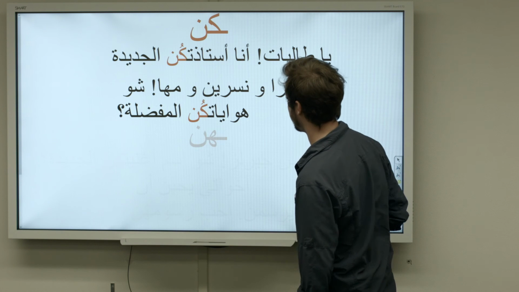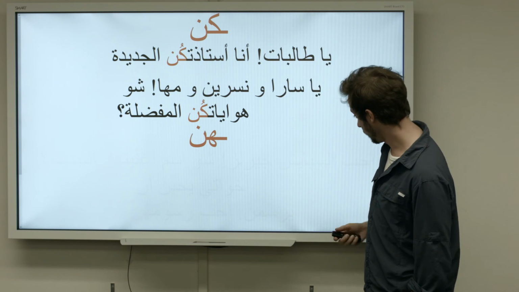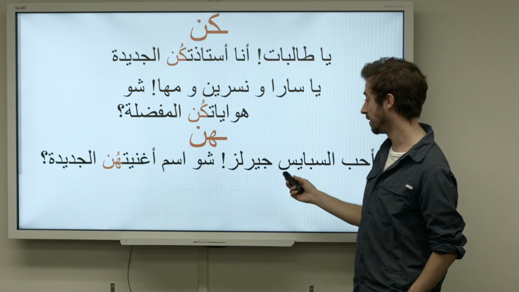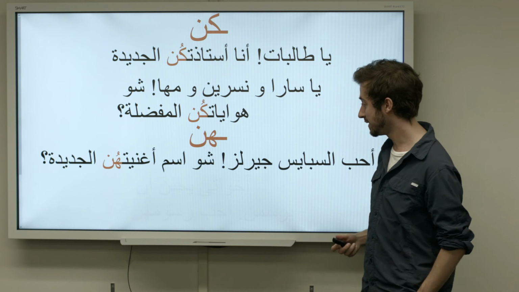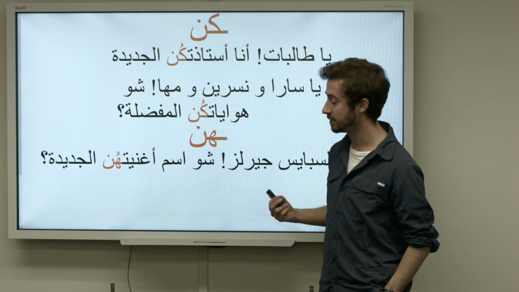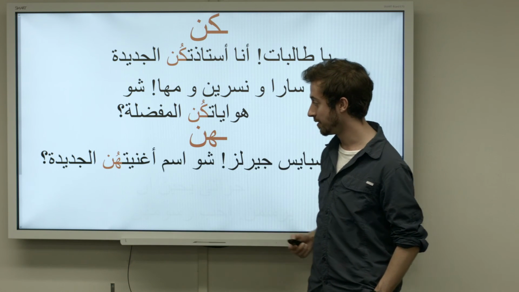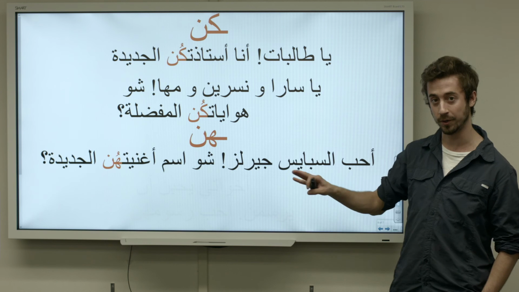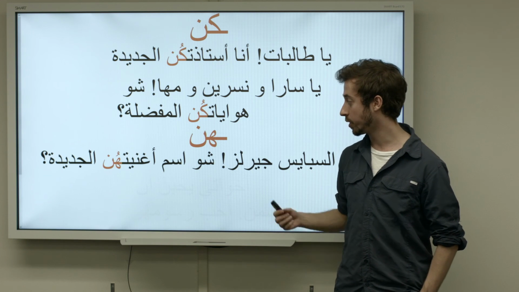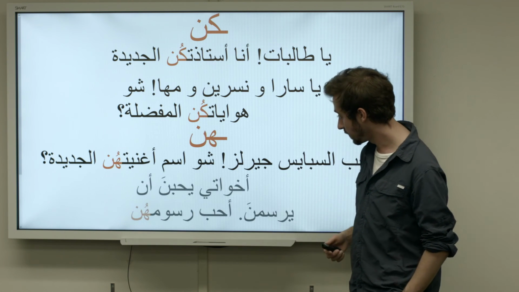And then with third person plural, only females, hun, we have uhib the Spice Girls, right? Shu ism أغنيتهن الجديدة. So I love the Spice Girls. What's the name of their new song? But they're only girls, right? So we say not أغنيتهم, أغنيتهن. And then lastly, just one more sentence.